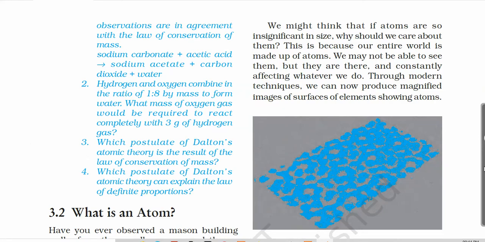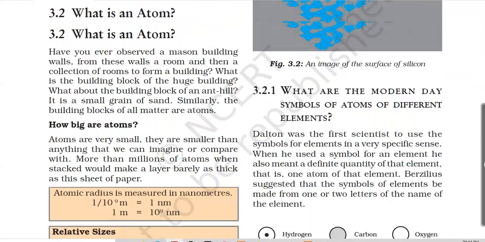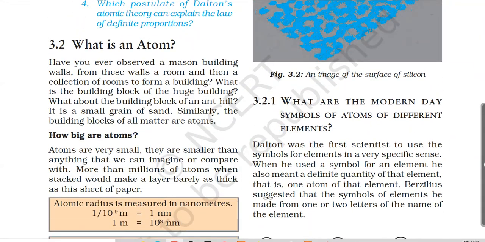Now moving further, let's talk about what is an atom. Here we have seen that from Dalton's theory we have got knowledge about atoms, the smallest particles which constitute matter. According to this, we can make a definition for the atom.